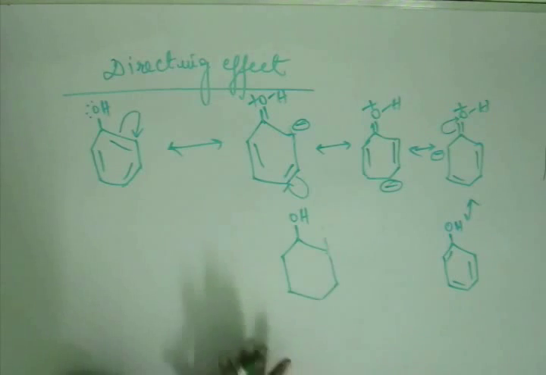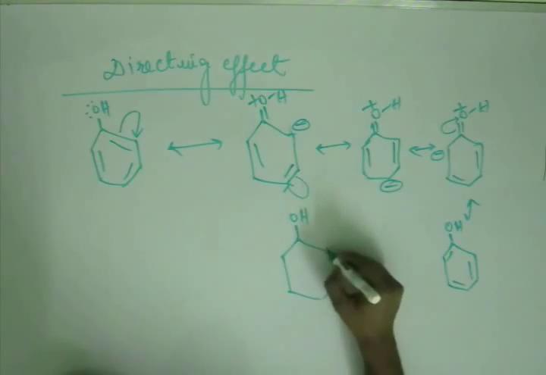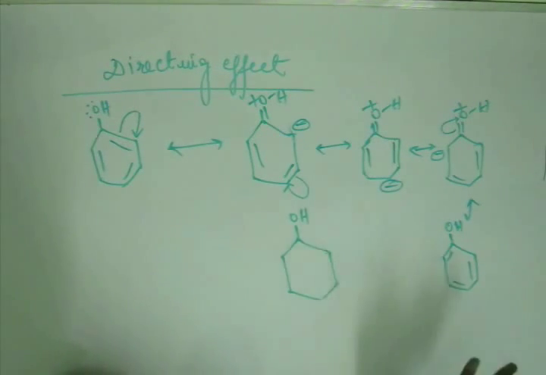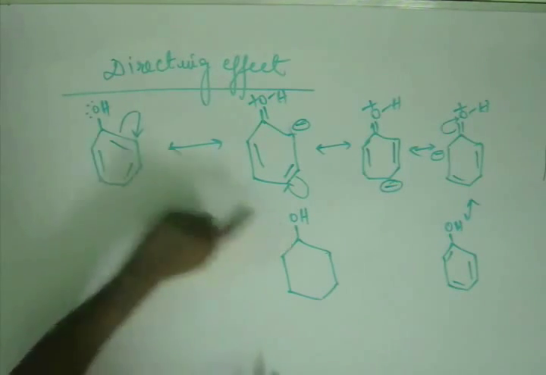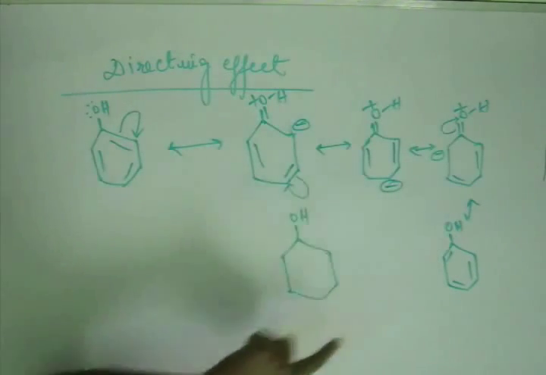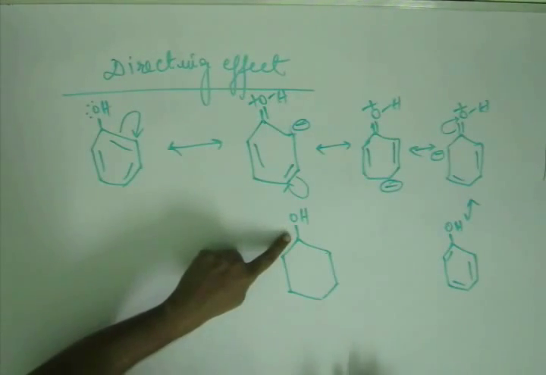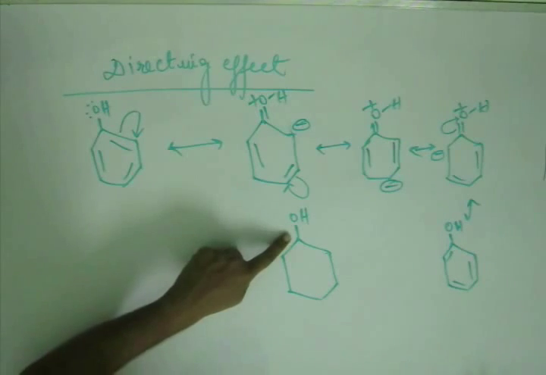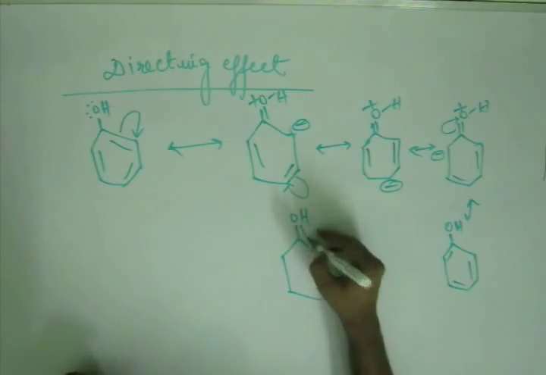Now to draw the hybrid, you draw the basic skeleton first, without the charge, without the double bond. You draw all the atoms, you draw all the single bonds. Now what you do is you look at the position of the double bond. Let me look at this side. You have a single bond here, double bond here, double bond here, double bond here, single bond here. That means here you don't have a single bond, you don't have a double bond. You have a mixture of single bond and double bond. That means you have a double bond character here.